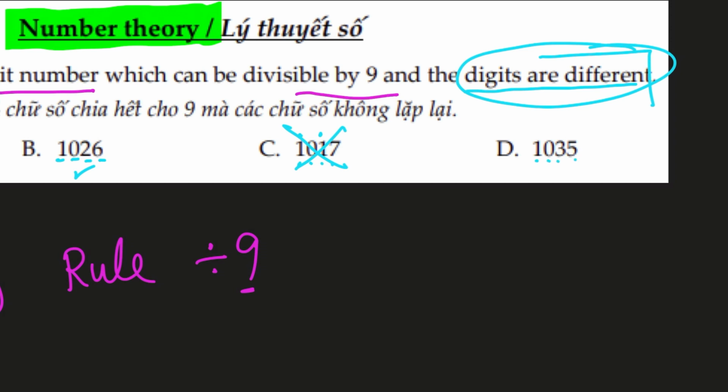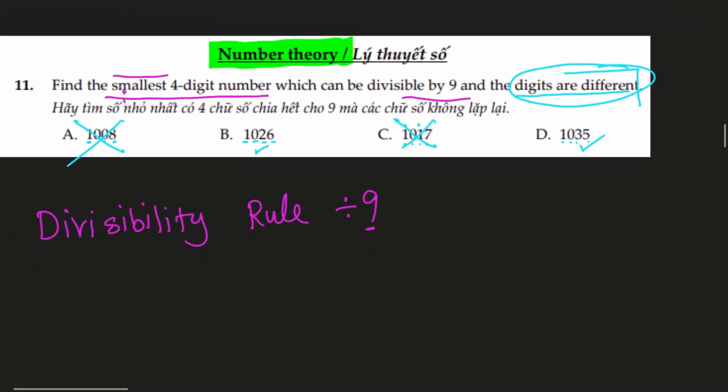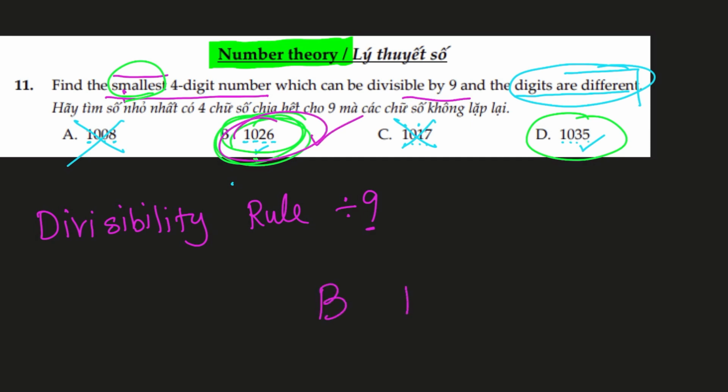1 plus 0 plus 3 plus 5 is again a 9, so this number is divisible by 9 and it's following all the rules. So we have 2 choices, but because we have to find the smallest 4-digit number, and the smaller one out of these 2 is 1026, the smallest number. We are looking for the smaller one, so this is the option that we'll go with, and the answer is 1026.